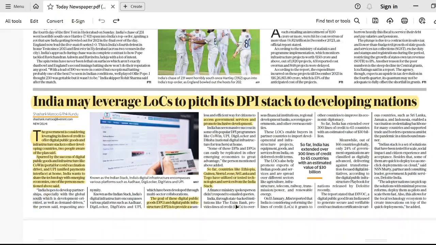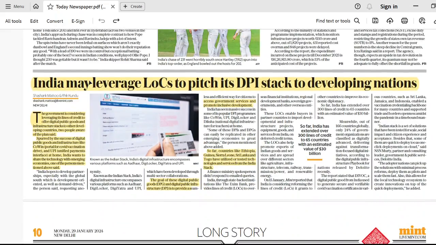You will not find anything in the News Wrap, brother, don't read cricket and similar news. India leverages LOCs to pitch its DPI stack to developing nations. I hope you remember that we have covered India Stack many times in our PIB session. So here this article talks about how the government wants to take its digital initiatives to the world. Now what are those digital initiatives? Like UPI, like CoWIN, which was a portal for COVID vaccination, One Nation One Ration Card, or DigiLocker, Diksha, right? All of these initiatives are part of India's DPI, and the Government of India wants to expand this technology to the developing nations.